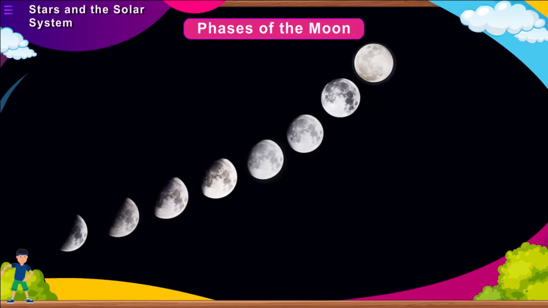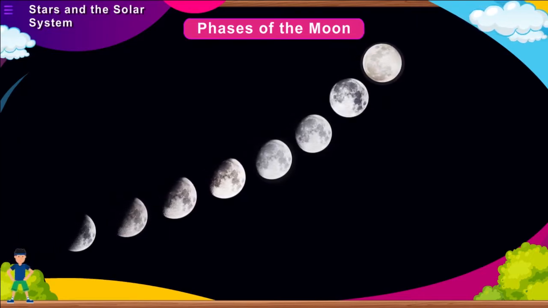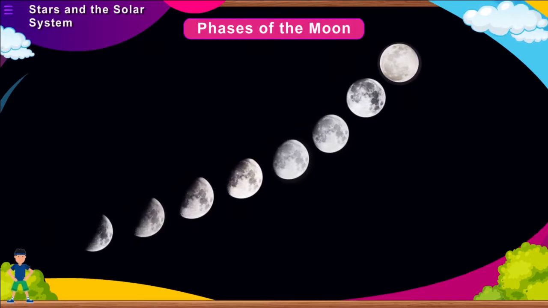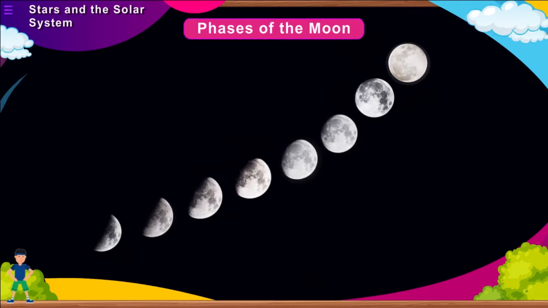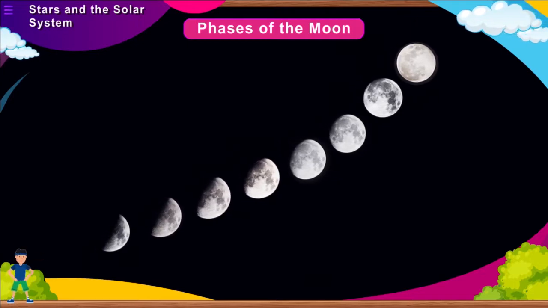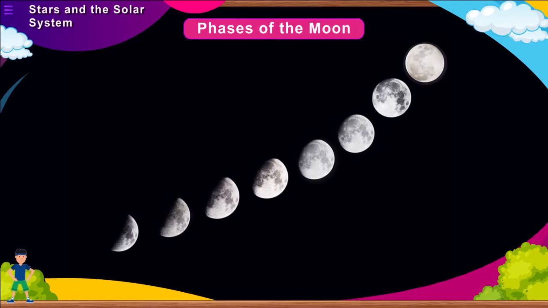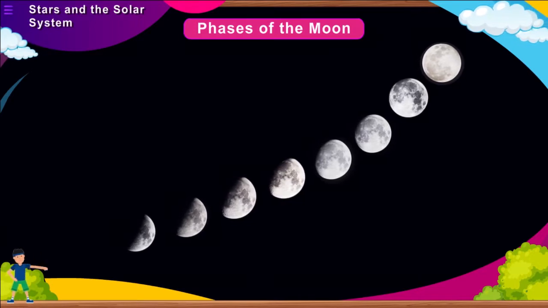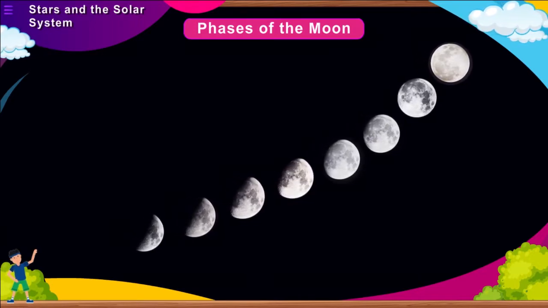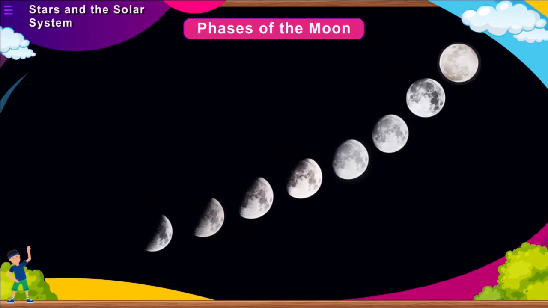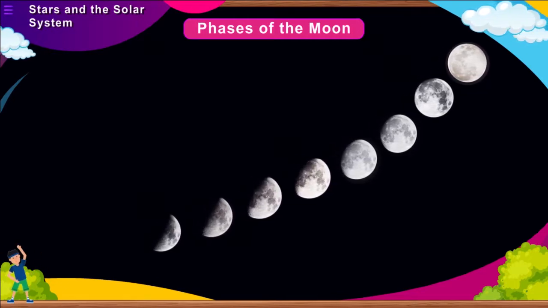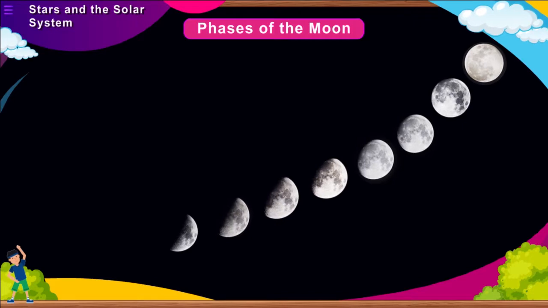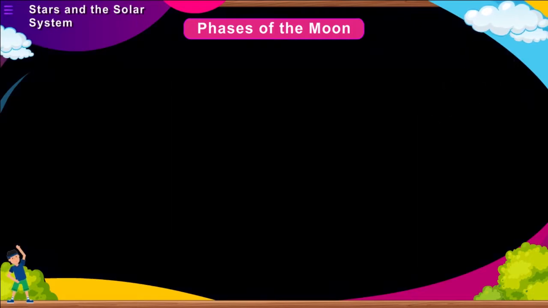Phases of the moon. As viewed from the Earth, the shape and size of the moon keeps changing periodically. The various shapes of the bright part of the moon as seen during a month are called the different phases of the moon. It plays an important role in our social life. Almost all the festivals in India are celebrated as per the phases of the moon. Moon shows different phases because of the revolution of the moon around the Earth and revolution of the Earth around the sun. Some of the typical phases of the moon are: